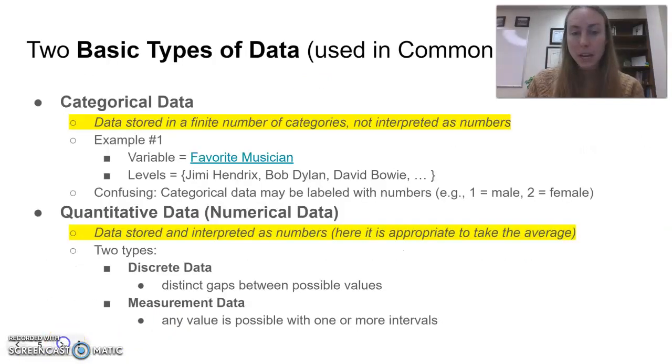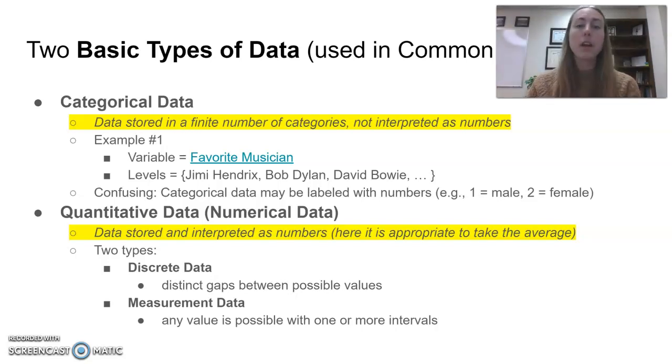There are general types of data. The two basic types are the only two covered in the Common Core, and that's categorical data and quantitative data. Now, the tricky thing is categorical data is also known as qualitative data, and that's because it describes the quality of something. So if you were thinking of how to categorize something in terms of labels or words that describe that thing, qualities about that thing, categorical data and qualitative data are synonymous. They describe attributes of a data set.